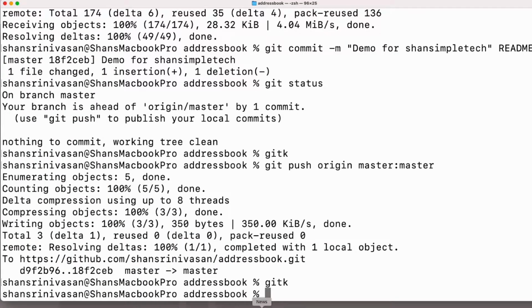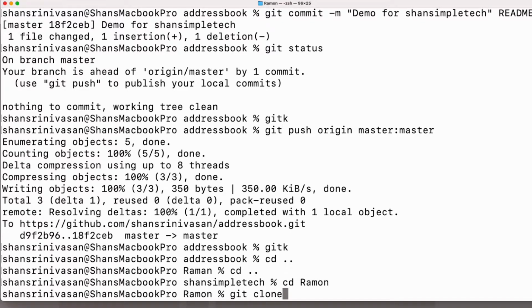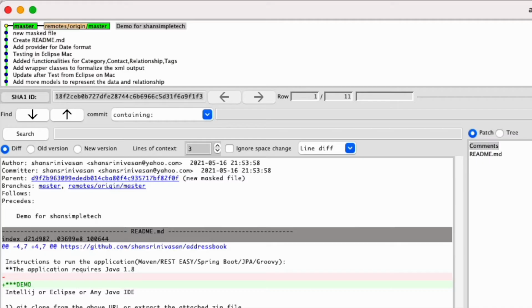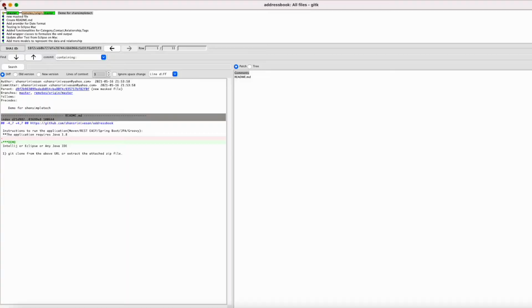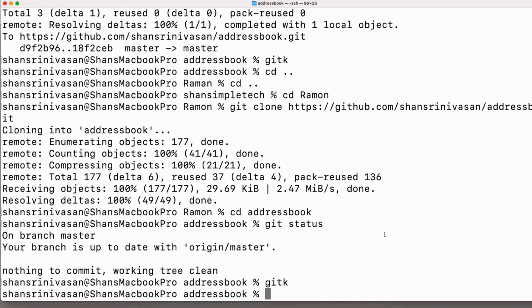Say for example now, Ramon logs in and he does the git clone. He will see the thing that we pushed. Say Ramon needs to work on ticket XYZ1239. It's not good practice like Raman did, because Raman worked on the master branch and he pushed the master branch, but you can't always make changes in the master branch and push it. So you'll have to create a side branch.